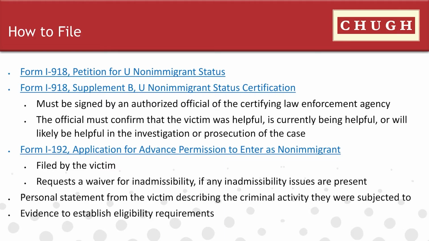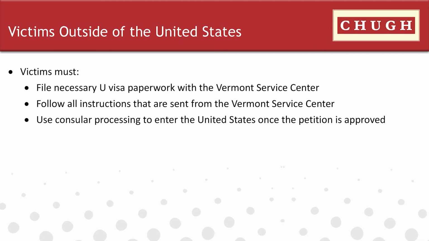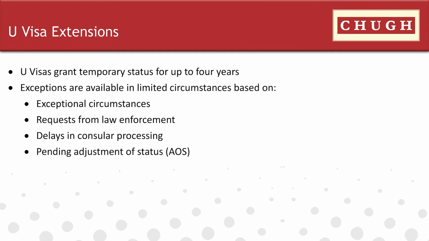The victim must apply. Basically, he or she should submit Form I-918 and 918 Supplement B, which is a certification signed by a law enforcement official. Personal statement from the victim describing the criminal activity, evidence to establish the eligibility requirements. So, if there are any inadmissibility grounds, the victim must file a waiver. If the victim is outside the United States, the victim must file all necessary paperwork for U visa with the Vermont Service Center and follow the instructions.